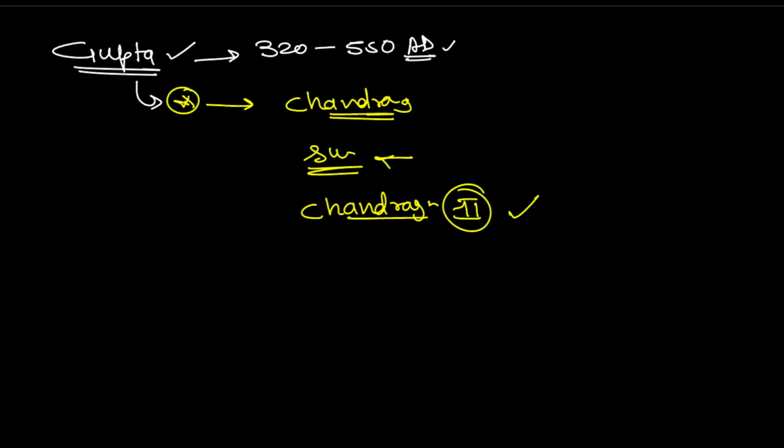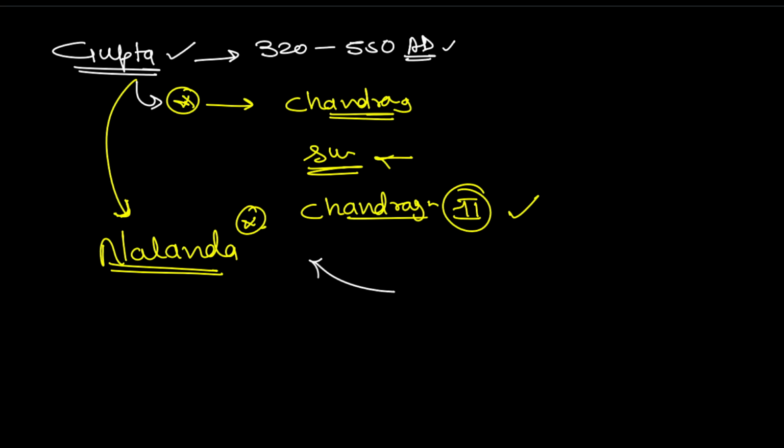Next thing we see about the Gupta period is that many famous temples and a university were constructed at this time, known as Nalanda. Nalanda was very famous. It was constructed by Kumar Gupta. And many Chinese visitors also came to India during this time.